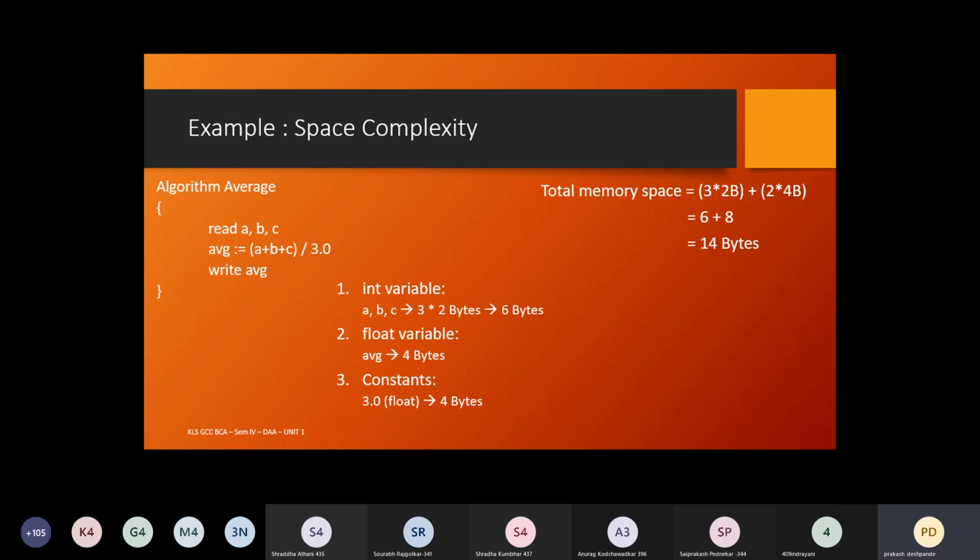See, the examples are pretty simple, right? The theory behind that is a little different. It is a little difficult to understand, but the examples are very simple. The only thing is that you need to identify the variables, their types, and the constants. Identifying constants will become difficult. Remember this, but there is a thumb rule for that. I will tell you that thumb rule in the next class.